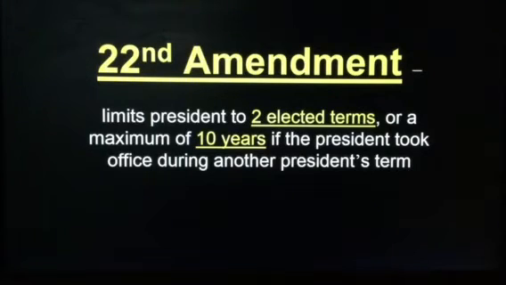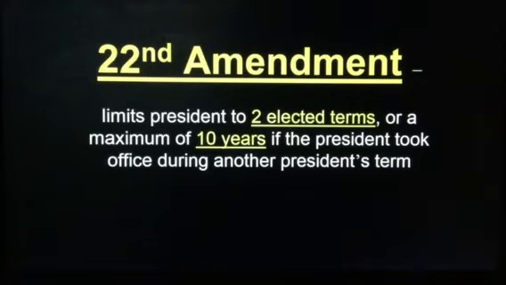Truman ran for himself in 1948, and he won election in 1948. However, that brought his total to 7 years in office. He could not run in 1952 for another term, because that would have made it 11 total years.